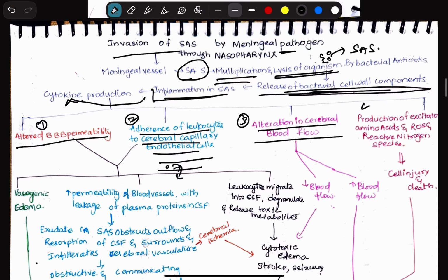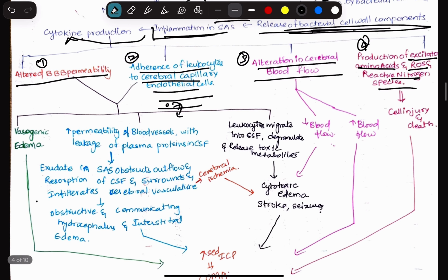And the fourth mechanism is the production of excitatory amino acids, ROS, that means reactive oxygen species, and the reactive nitrogen species. Okay. Now let us dig deep into each of the mechanisms.